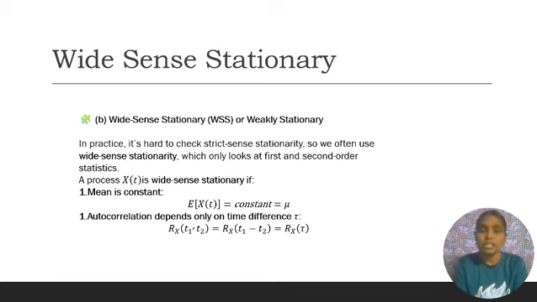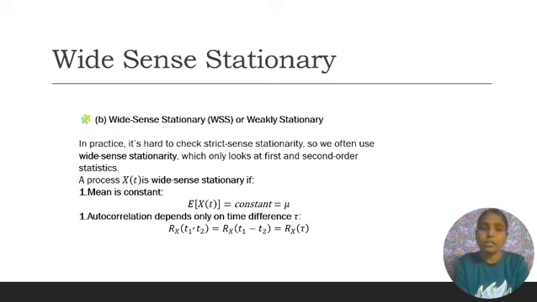Now we can discuss the wide sense stationary process. It can be denoted as capital WSS or weakly stationary. In practice, it is hard to check strict sense stationarity. So we often use wide sense stationarity, which only looks at first and second order statistics.